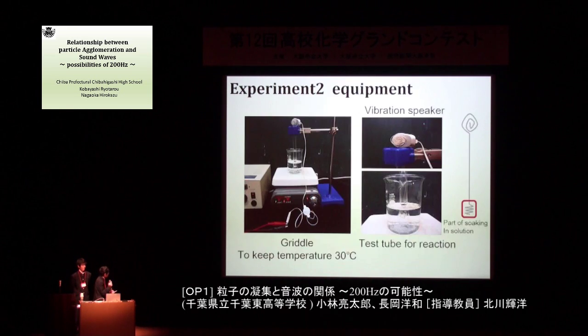And this is the griddle to keep the temperature at 30 Celsius. And this is the vibration speaker. And we made the wire in this shape. And we connect this part with the vibration speaker. And we soak this part in the solution.